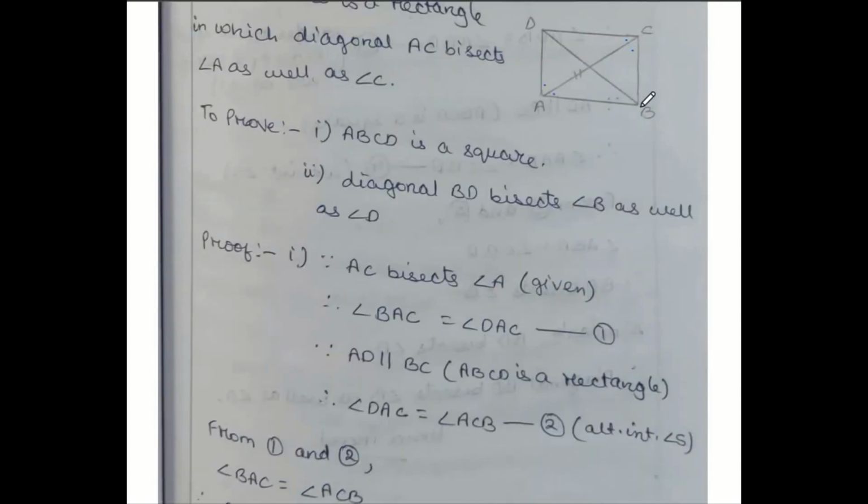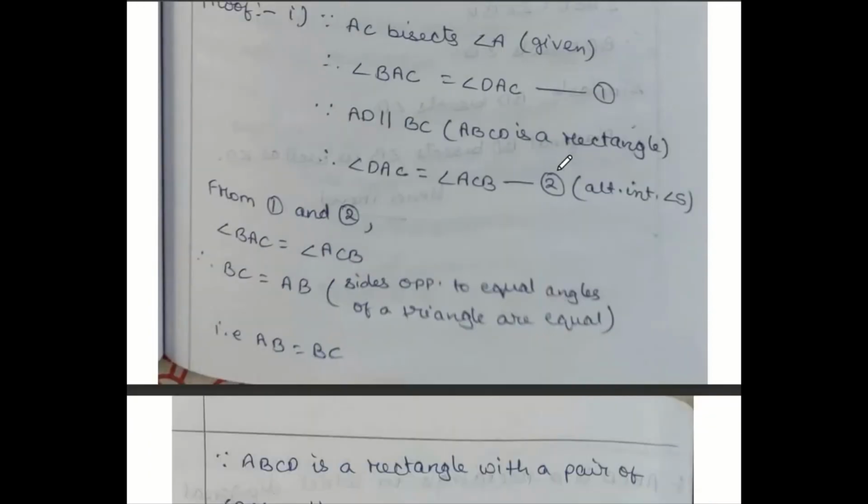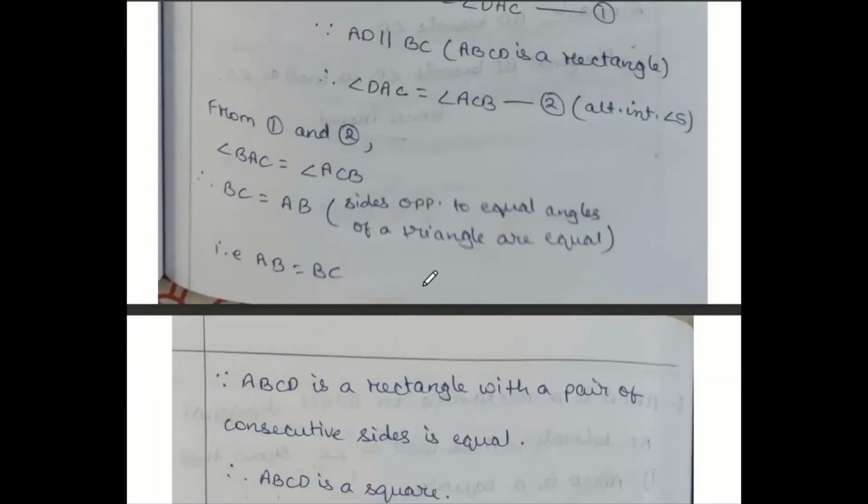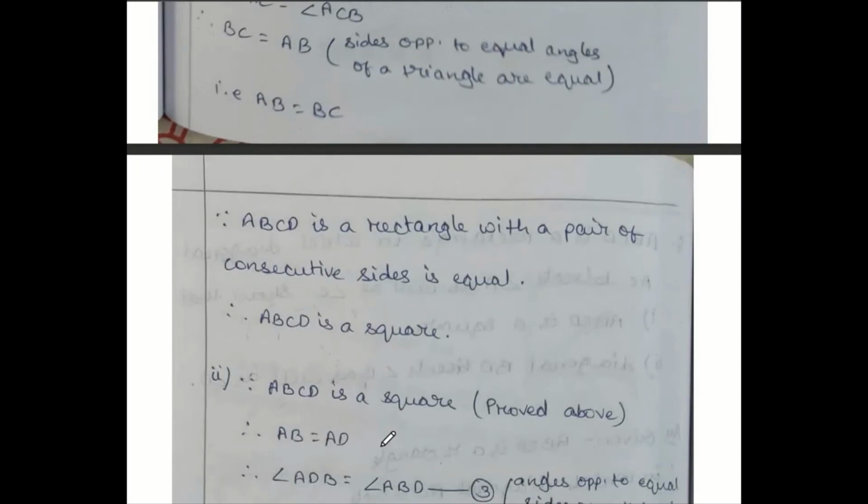Opposite angle BAC, BC is coming; opposite angle ACB, AB is coming. So BC and AB are both equal, that is, AB equals BC. Sides opposite to equal angles of a triangle are equal. Now, two consecutive sides we got equal. So since ABCD is a rectangle with a pair of consecutive sides equal, then ABCD must be a square. ABCD is a square.